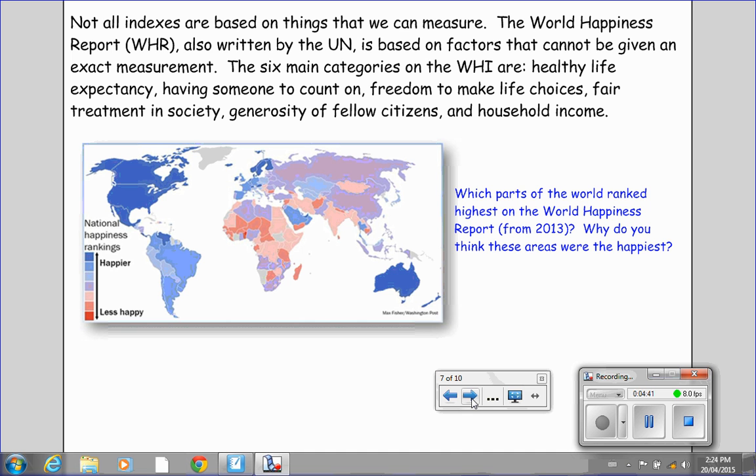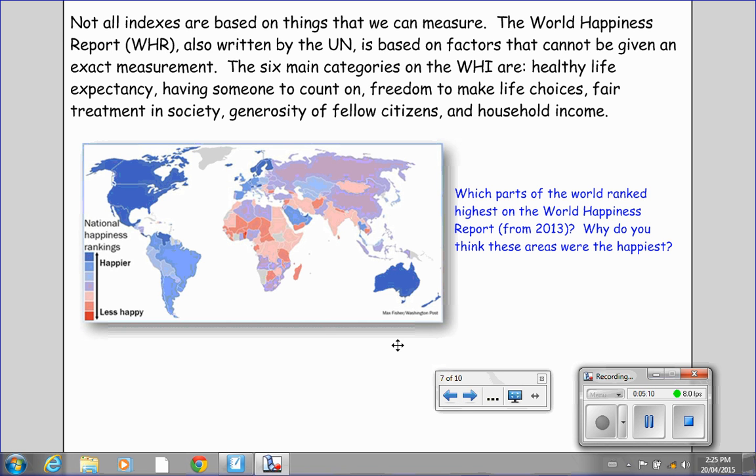Not all indexes are based on things that we can measure. The World Happiness Report, WHR, also written by the UN, is based on factors that cannot be given an exact measurement. The six main categories on the WHR are healthy life expectancy, having someone to count on, freedom to make life choices, fair treatment in society, generosity of fellow citizens, and household income.